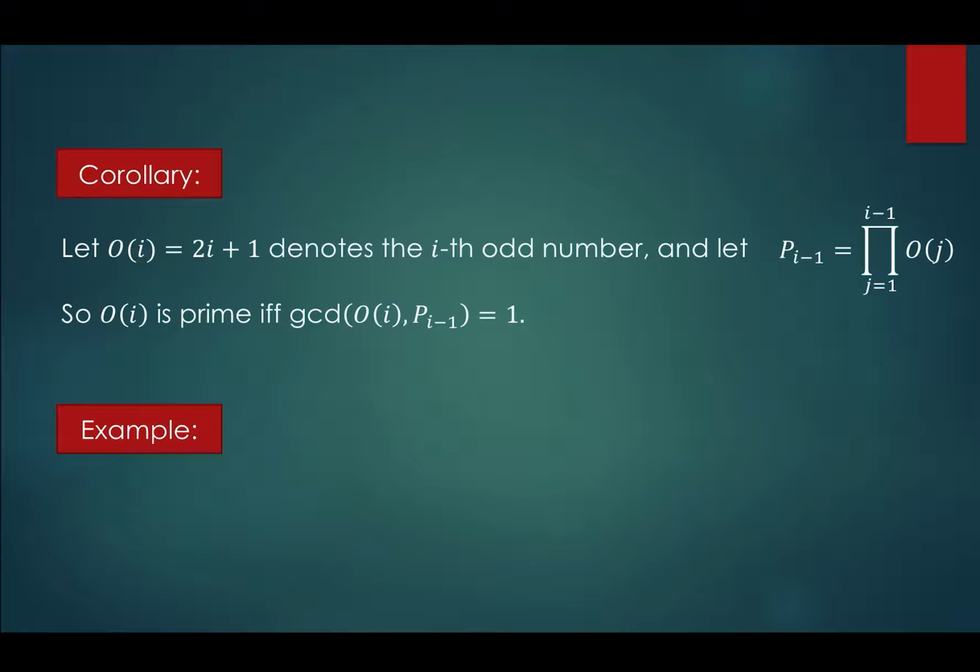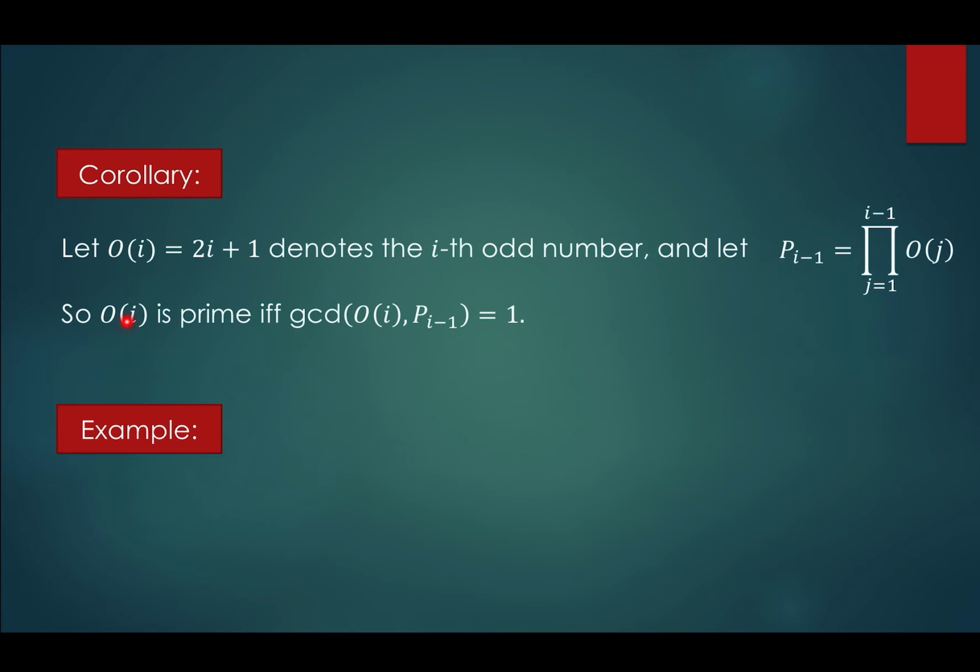Then we let P_{i-1} be the product of all O_j, where j is all integers from 1 to i minus 1.